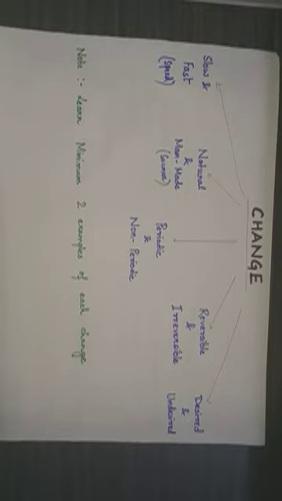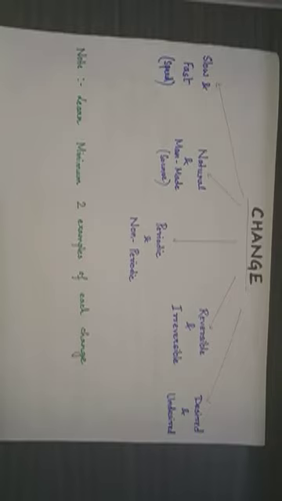And the last type of change that we study here is desired and undesired change. Very clear to you. Desired change would be a change that is good for us, that is desirable for humanity in general. Maybe rain, maybe building more factories, maybe building more parks, some better gadgets. An undesired change will be a change which is harmful to mankind in general or harmful to nature in general. For example, an earthquake is an undesirable change.